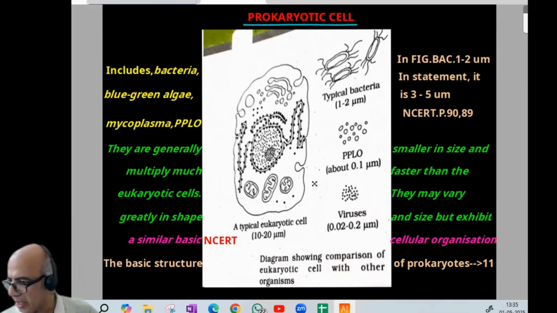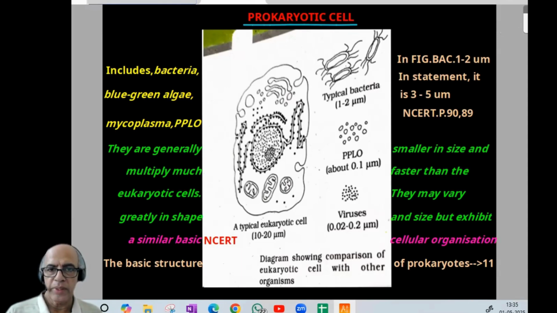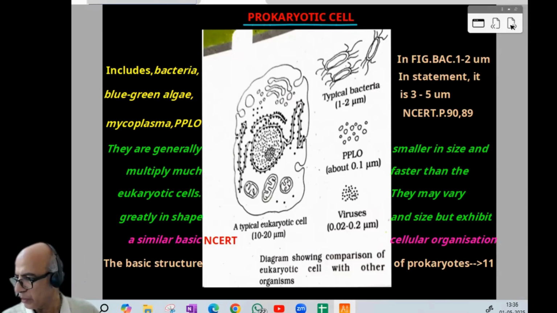And this is a famous diagram where you can find a statement given. Sometimes it will cause some confusion because in the figure, the bacterial size is given as 1 to 2 μm in NCERT. But in the statement, the same NCERT gives 3 to 5 μm. So which is correct? What we can say is, best take a combined value, like 1 to 5 μm, so both values are included. NCERT gave two values for the same structure. So 1 to 5, then it will be okay. Otherwise, confusing. I think you got the idea. Now we can proceed to the next page.